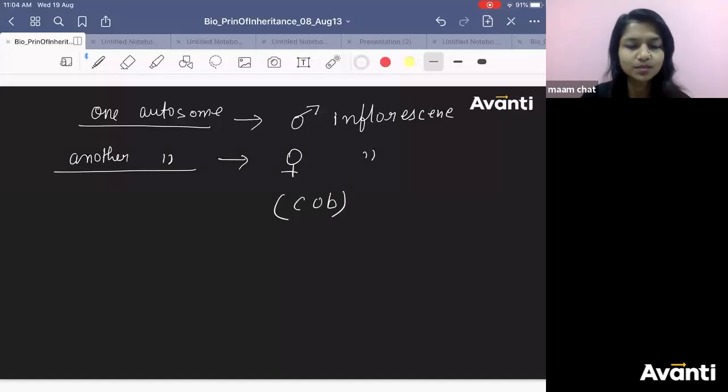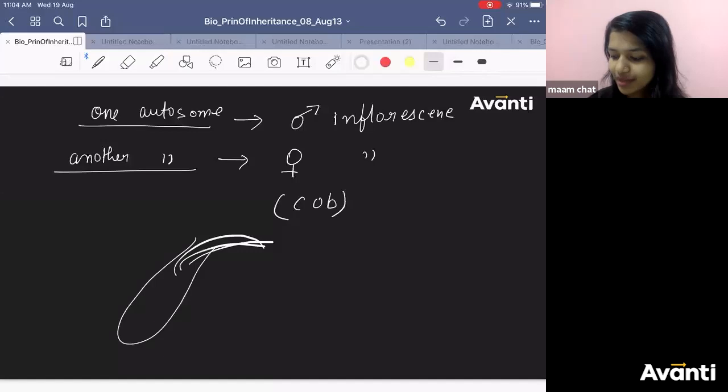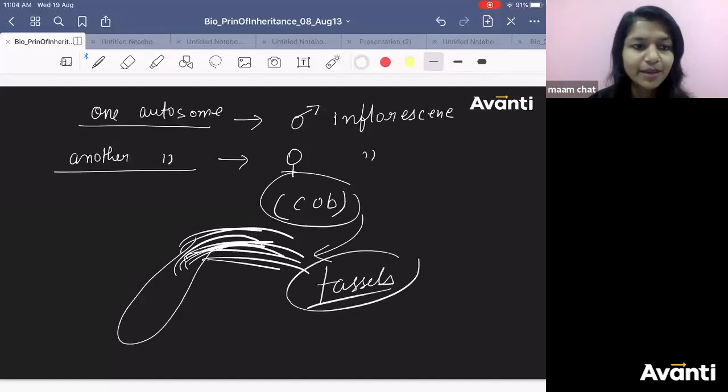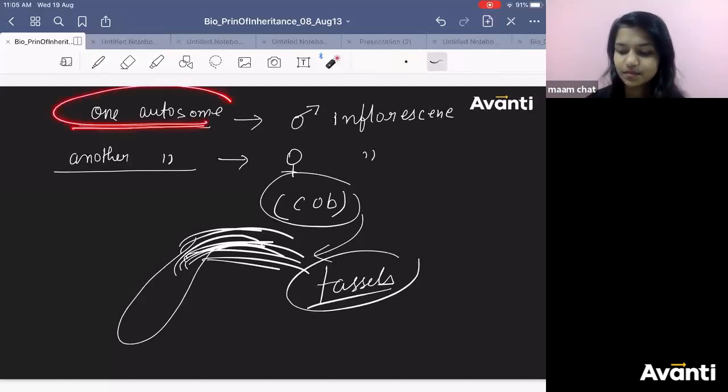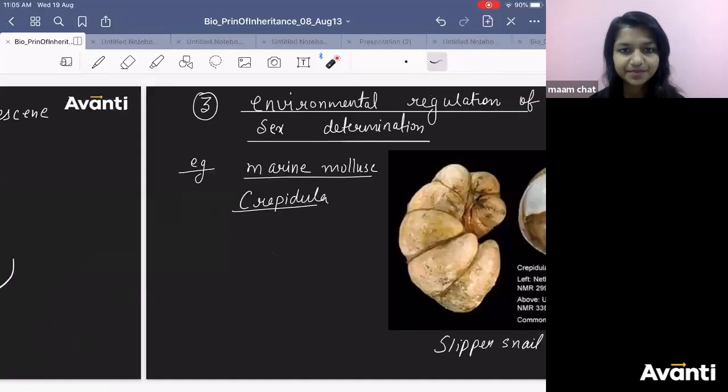Remember chapter number 2, sexual reproduction in flowering plants. You will see there is a diagram given. Maize diagram, feathers are there, so many hairs are there. This is called cob. Tassels, feathers, female cob. Okay. So autosomes can differentiate into male inflorescence and female inflorescence in maize plant. So these are non-allosomic. Sex chromosome is not related.